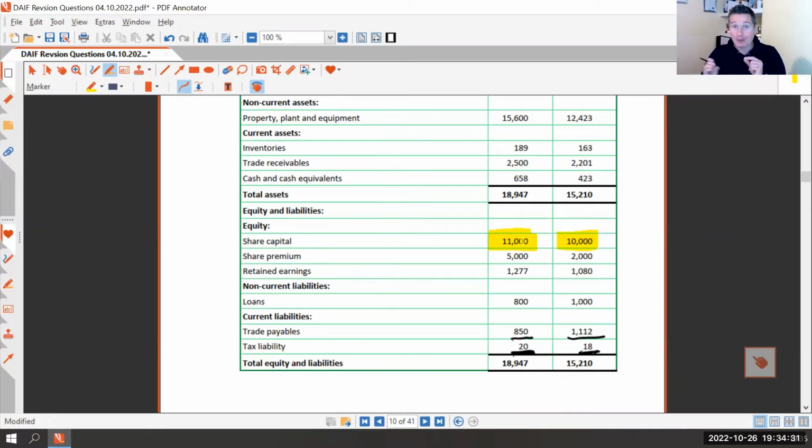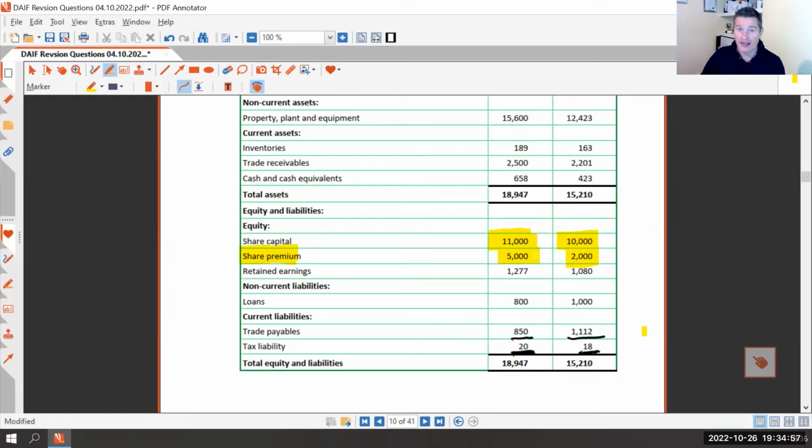So the share capital has gone up £1 million, but the share premium has also gone up. Remember, the share premium is what people pay over and above the face value of the shares. So here, the company must have issued 1 million £1 shares, or 2 million 50p shares, but let's not complicate matters. Let's say we issued 1 million £1 shares.